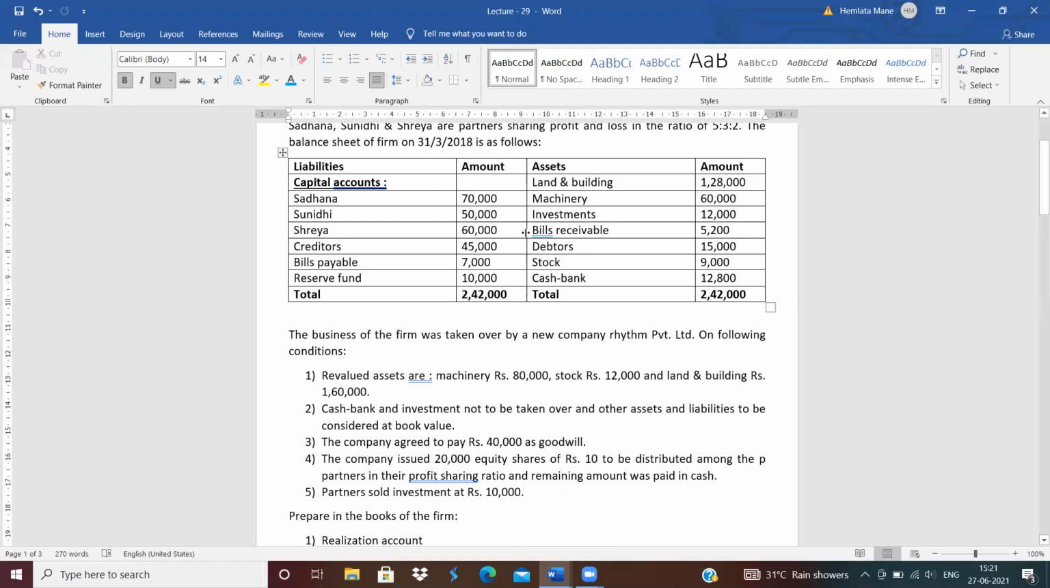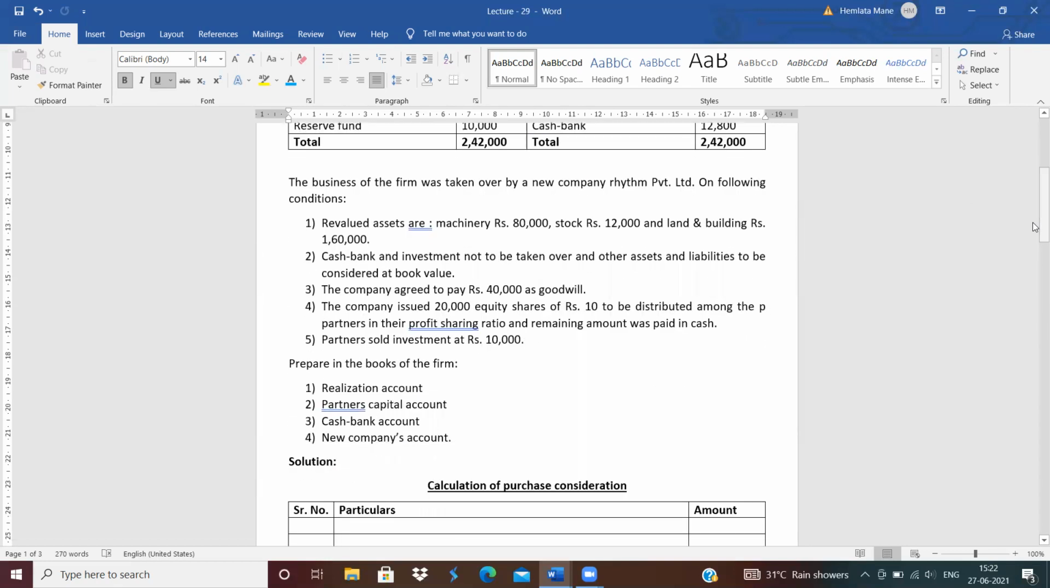For bills receivable, no revised value is given, so the book value is written down for the bills receivable. Debtors are also at book value. Cash and bank balance were not taken over by the new firm. Other assets and liabilities, meaning bills receivable, debtors, creditors and bills payable, should be written down at their book value. Prepare the accounts in the books of the firm.